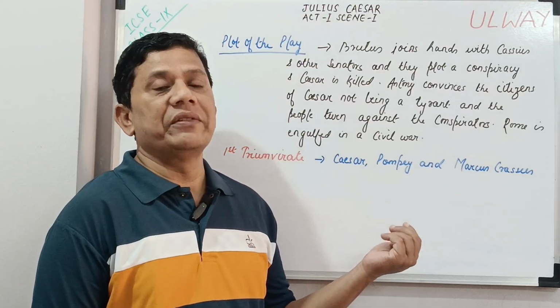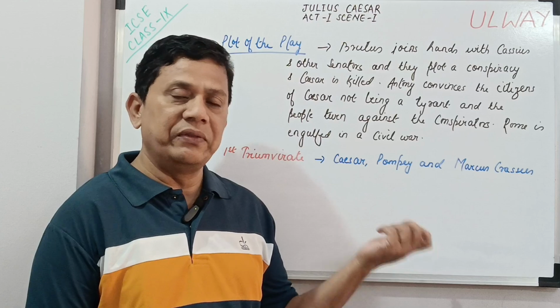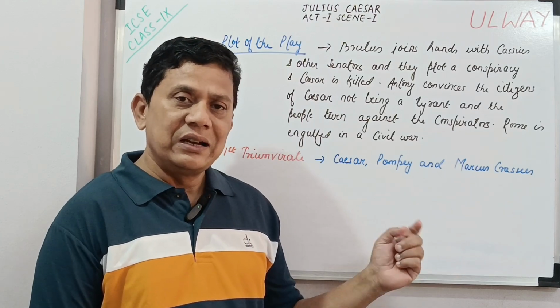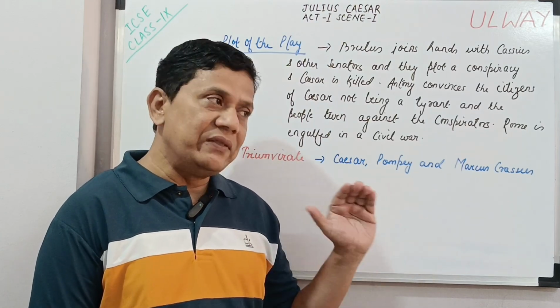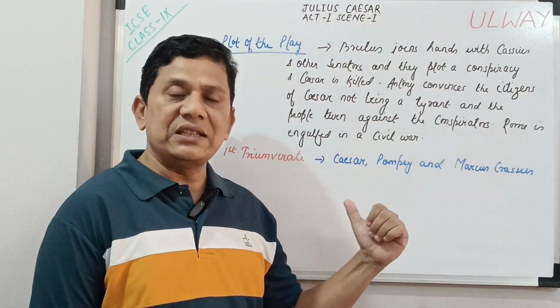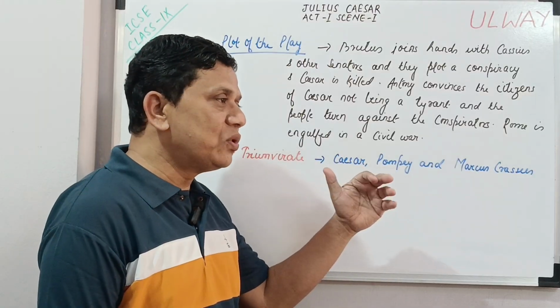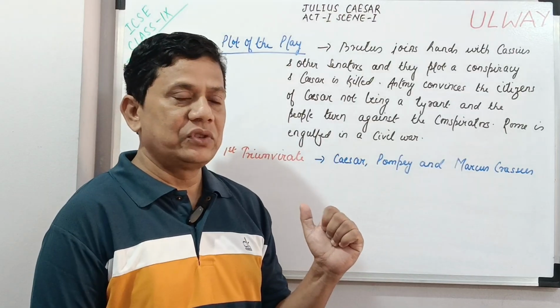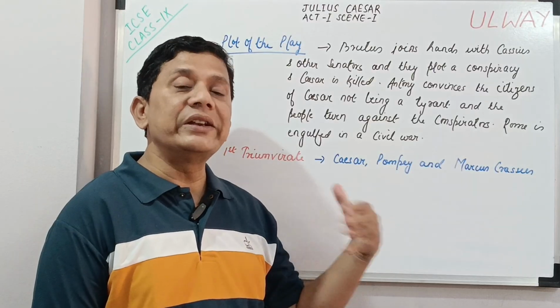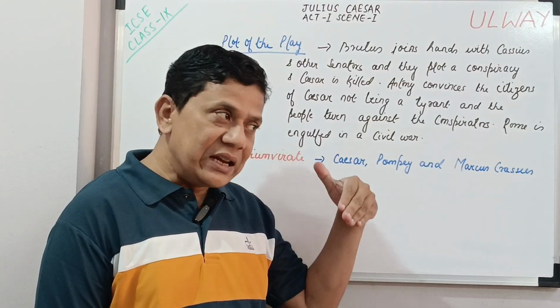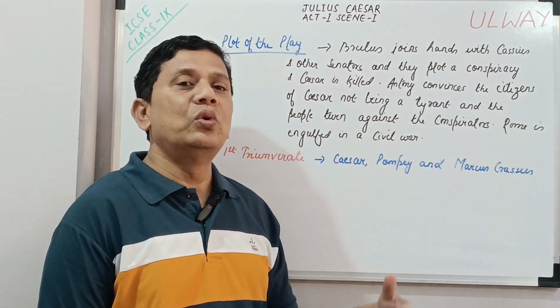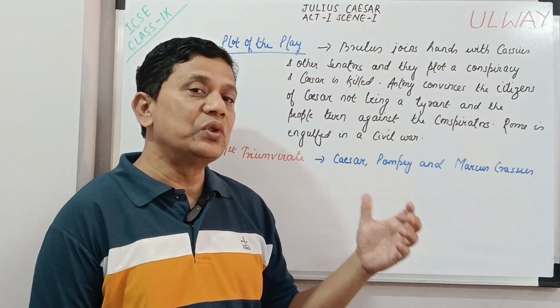Antony, who is a very close friend of Julius Caesar, turns the tide. He gets an opportunity and convinces the people that Julius Caesar was not a tyrant. It is the people who are traitors, because Julius Caesar was not a tyrant.